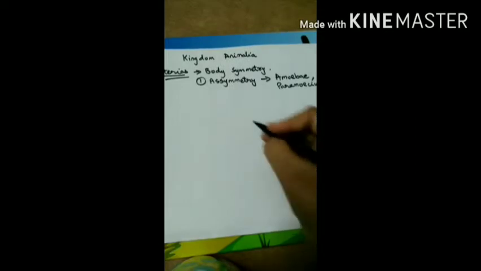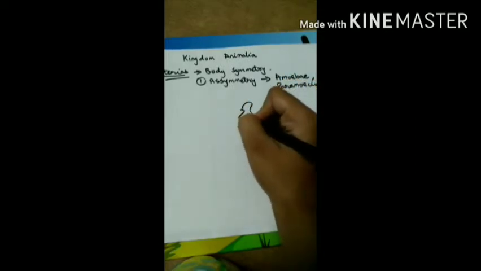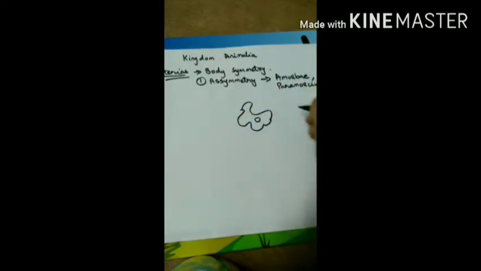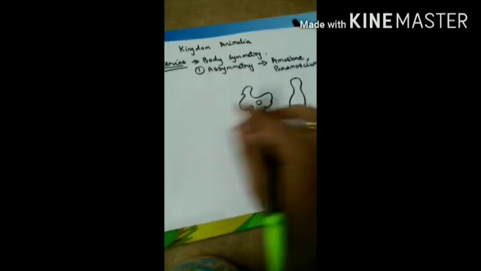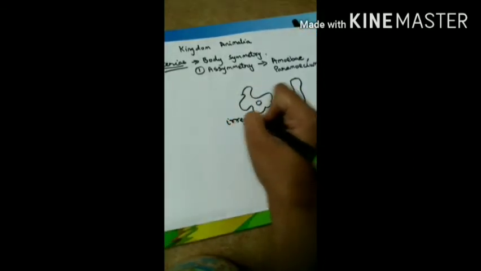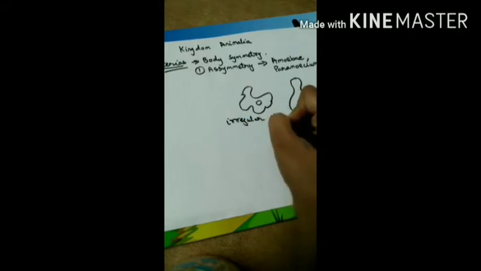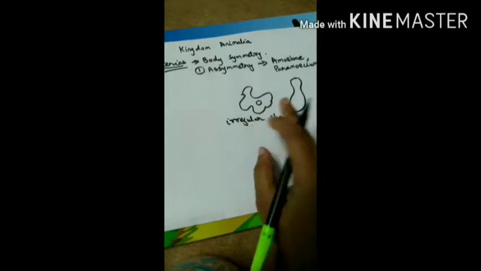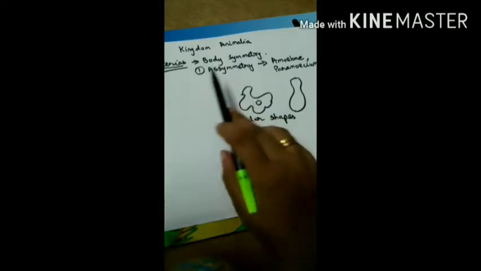How do their bodies look? Amoeba is somewhat like this, with the nucleus. And paramecium, have you seen? Those are like this. So these are known as asymmetrical bodies with irregular shapes. That is why their body is asymmetry, with the irregular shape.